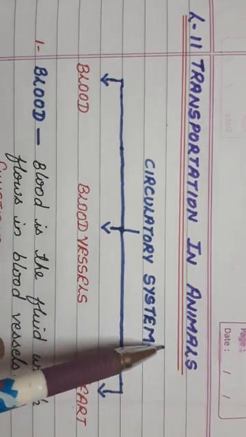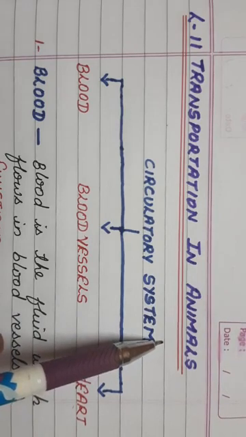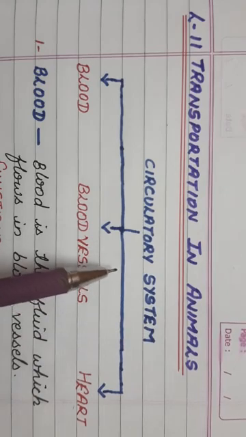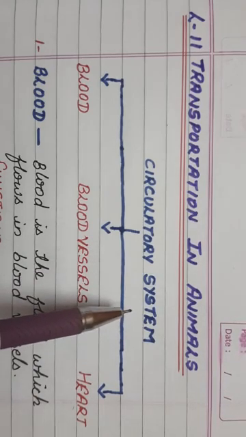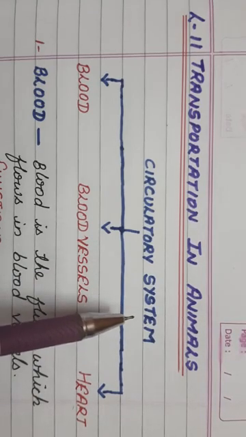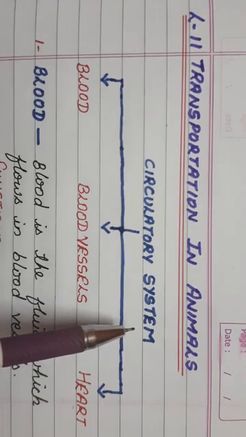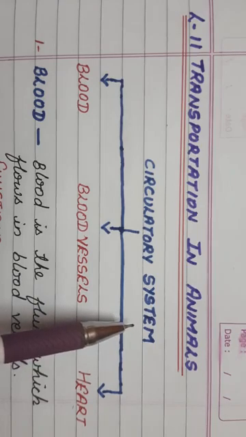For example, you all have learned in the chapter on respiration that the food that we eat or the oxygen that we breathe in goes to each and every cell. Now, how does it reach each part of the body? Or you can say, how can it be transported to every part?